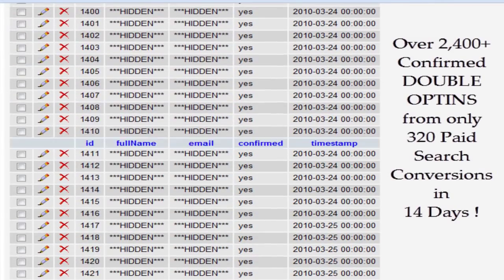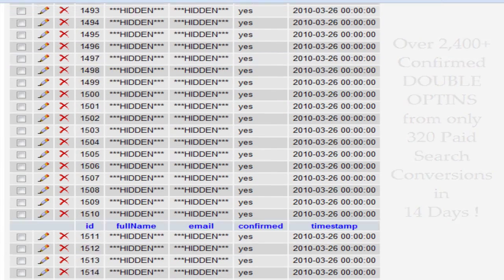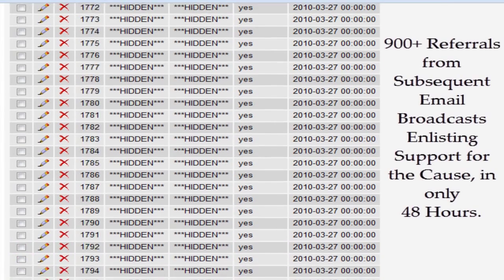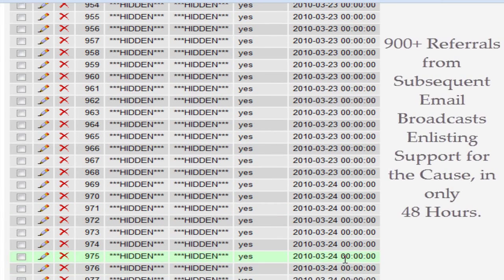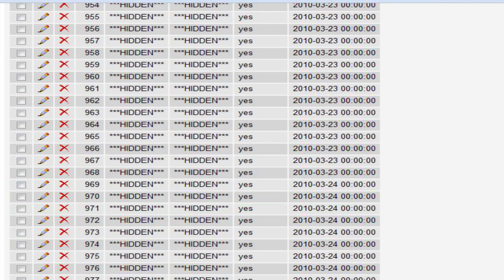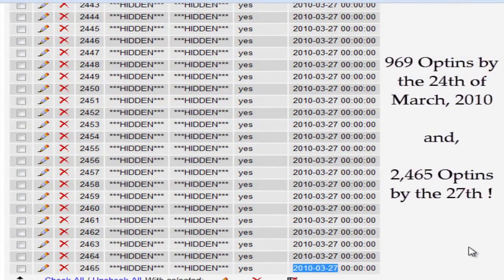The most number of people we received as opt-ins was between the 24th of March and the 27th of March. If you look at the number of people who've enrolled, you'll notice that the 24th of March had about 969 people by then. Look at what happens between the 24th and the 27th. This is all referrals and very little paid search. 2,465 people are now members of the SafeSocialNetworks.com website.